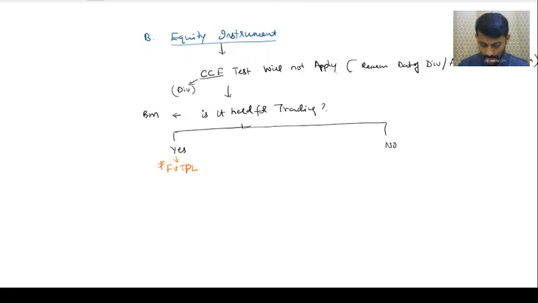Now, if it is not held for trading, then it is long term. Correct? If it is not held for trading, it means it is long term.